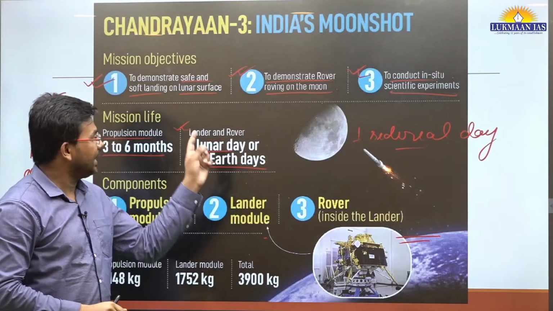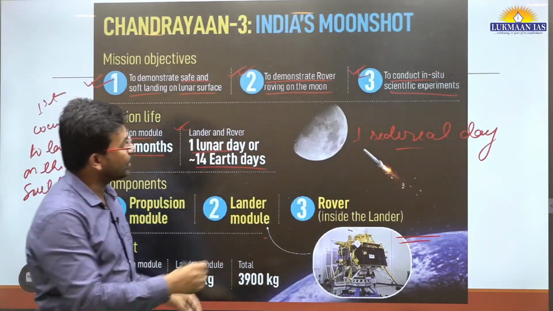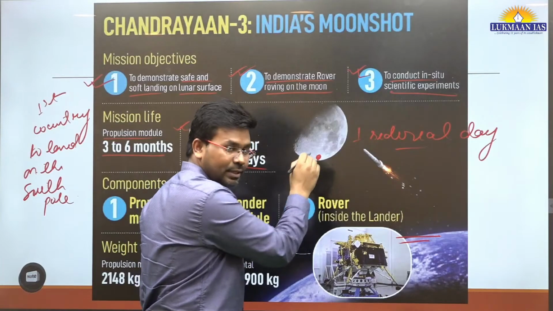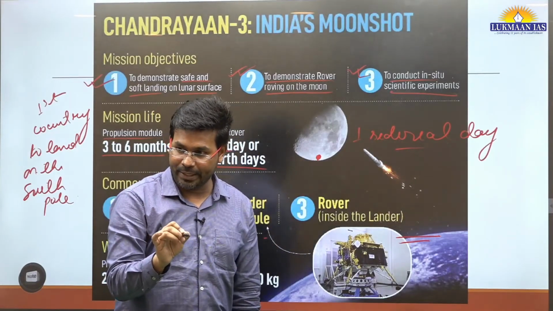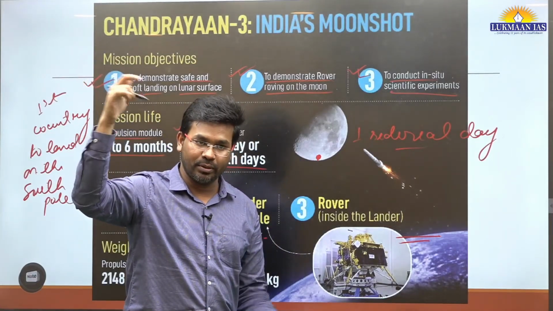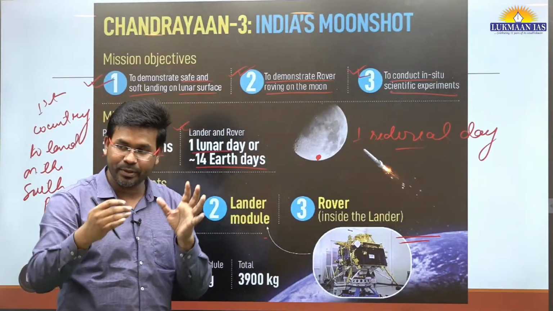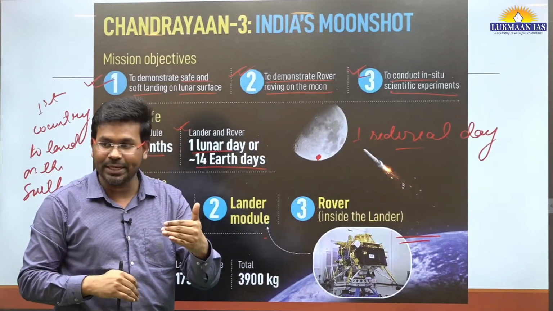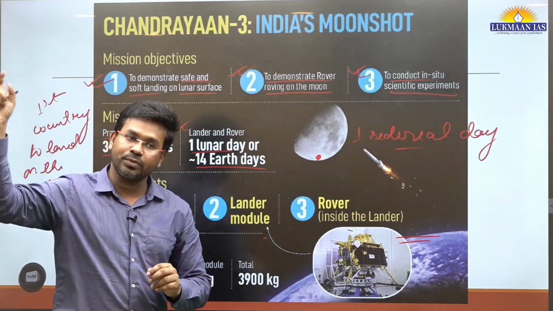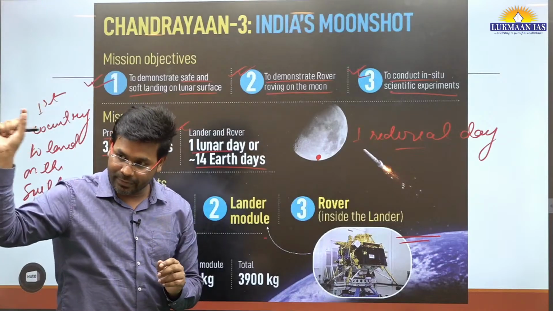1 moon day means it has been made to land on the south pole of the moon in the early morning timing. With reference to the moon, the Earth and moon see the sun in a different time frame. So when it was evening time here on Earth, it was very early morning time on the surface of the moon.